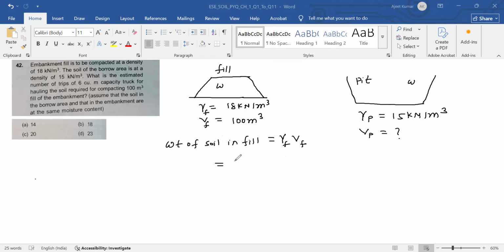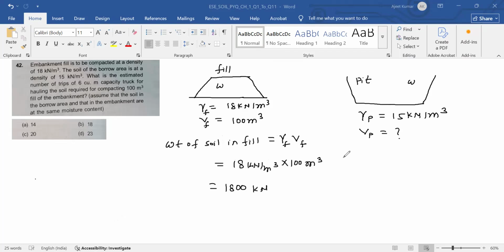So gamma F is 18 kilonewton per meter cube into 100 meter cube, is 1800 kilonewton, the weight of fill.